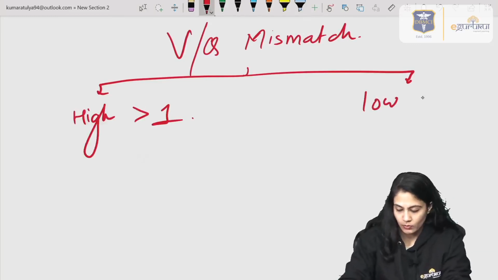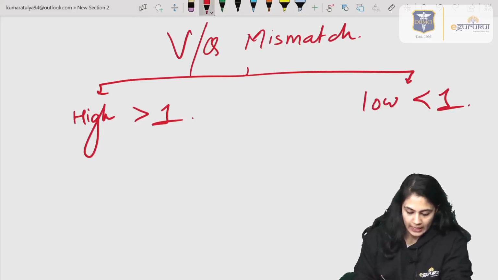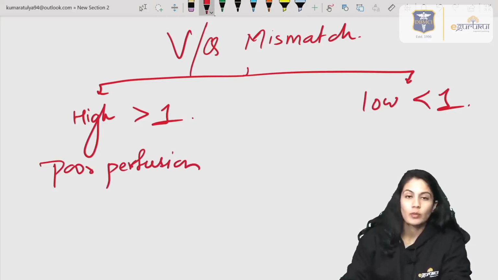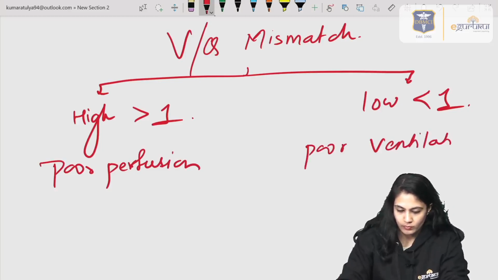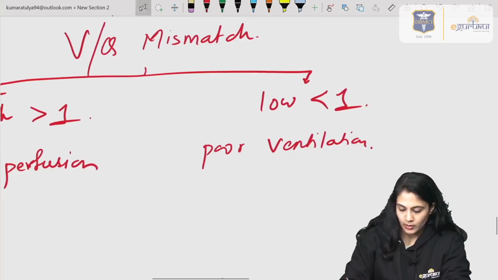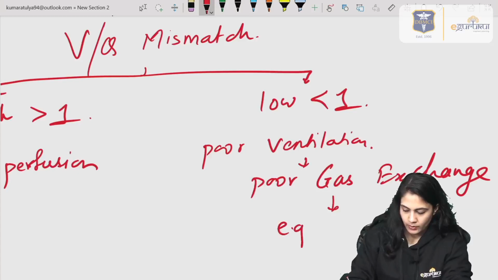If it is low VQ mismatch, the ratio is less than 1, that means there is poor ventilation, which means poor gas exchange. The best example of this is hypoxia.